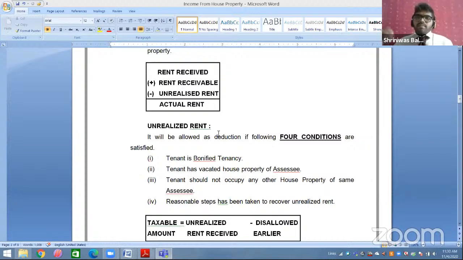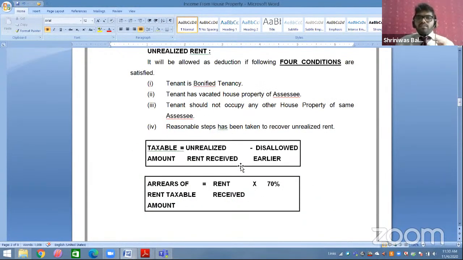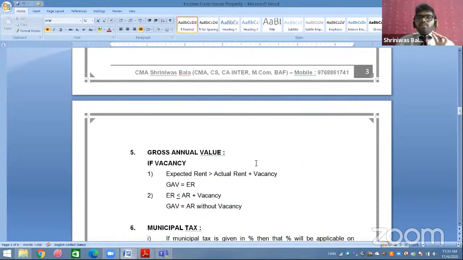He is staying in some other house property of the same SSC, arrears of rent. You have not tried at all to recover the rent, arrears of rent. So if all four conditions are satisfied, then unrealized rent. If any one condition is not satisfied, then arrears of rent. Then every time unrealized rent or arrears of rent is received, 70% you have to charge to taxable amount. Reason, 30% is standard deduction. Okay. This was one doubt.